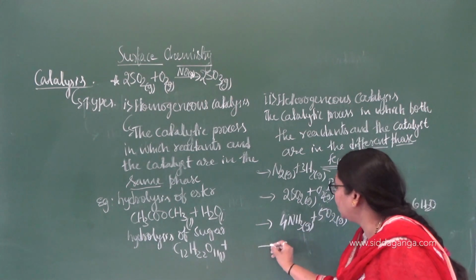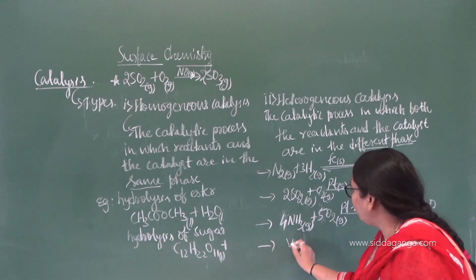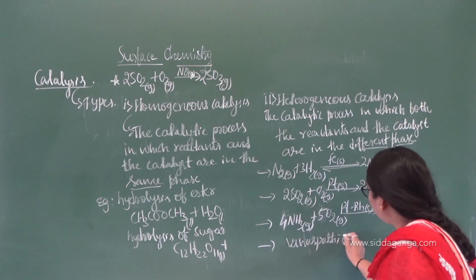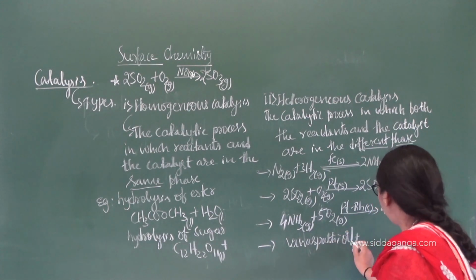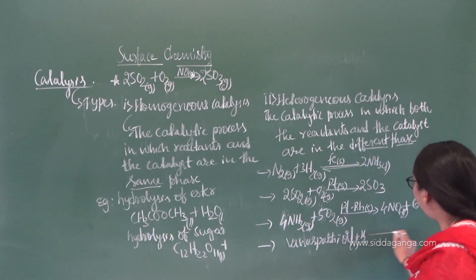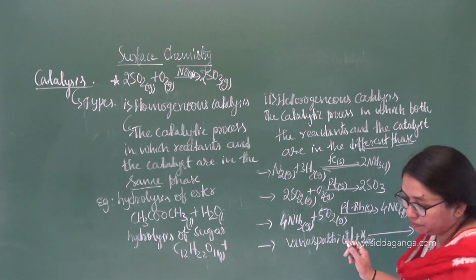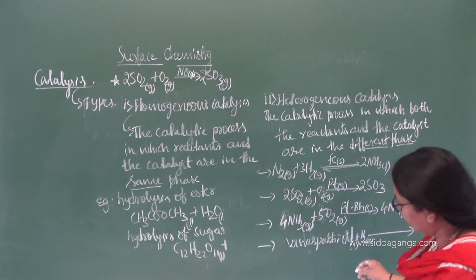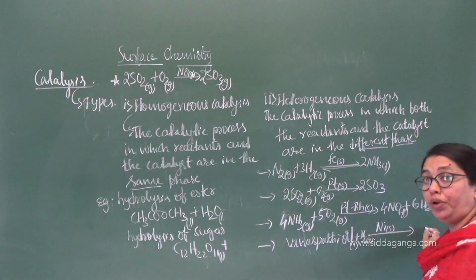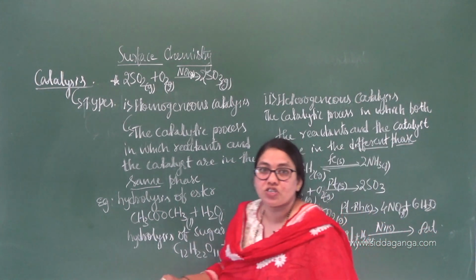One more example I just want to give, that is nothing but hydrogenation of oil. If you take vanaspati oil, that is in the liquid state. In the presence of hydrogen, that is in the gaseous state, the catalyst is nickel, that is in the solid state. What are you going to get as the product here? Yes, recall, you already studied this one, that is fat.